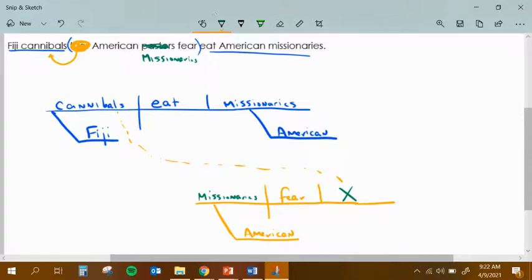All right. Well, let's change it again. Let's say that Fiji cannibals actually aren't eating American missionaries. They actually eat other Fiji cannibals. So let's change this to that Fiji cannibals, American missionaries fear. Actually, they fear them because they eat themselves. They eat other Fiji cannibals, which makes sense. A cannibal eating other cannibals. They have a good taste to them. So let's get rid of this. There you go. And let's get rid of these.